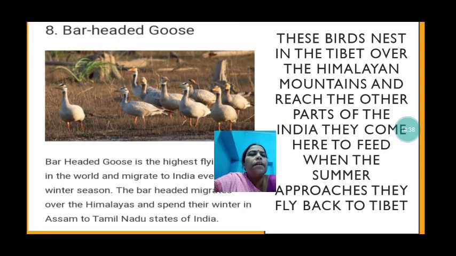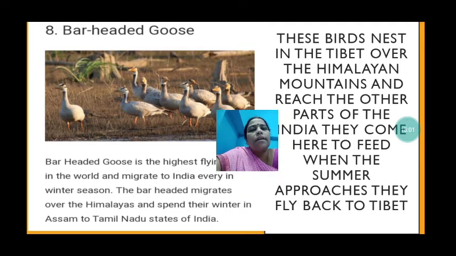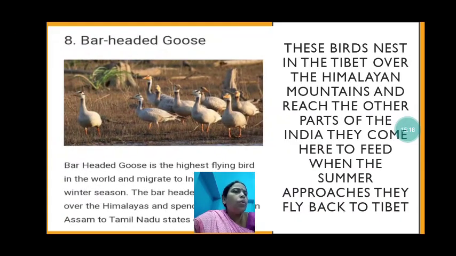These birds nest in Tibet over the Himalayan mountains and reach other parts of India. They come here to feed, that means they come to find food. When the summer approaches, they fly back to Tibet, where they nest, where they have made their homes.